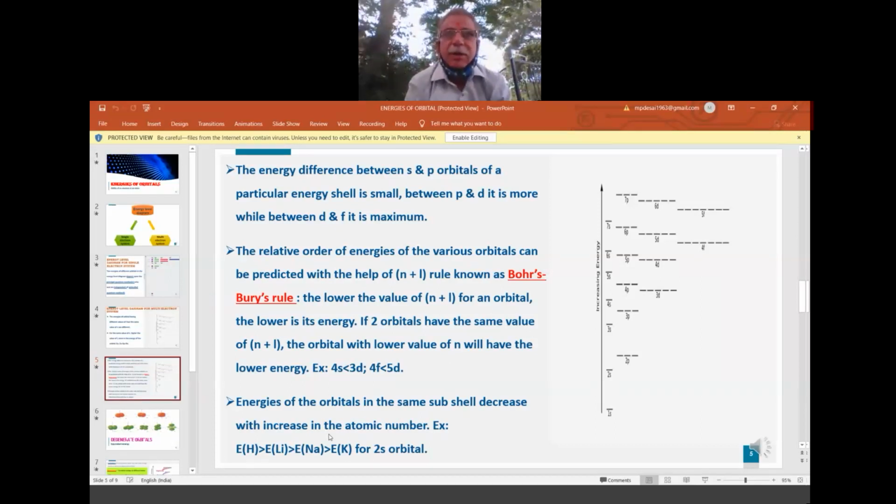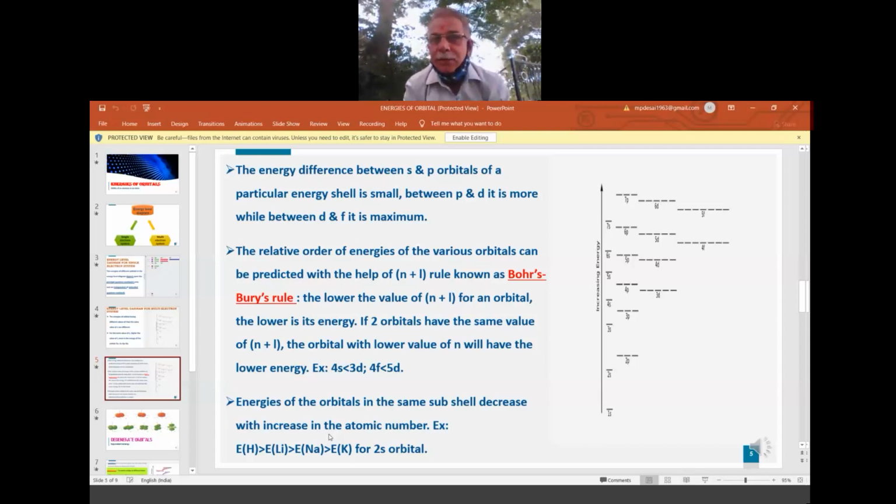So the s orbital has energy, p also, d also, f also. But when we calculate using Schrodinger's wave equation, the energy difference between S and P, you note down somewhere in the notebook or the observation column, if you are doing some lab work. Now you go for P and D difference, D and F difference. We see that the energy difference of SP is smaller compared to PD and DF, because S is very close, P is next.